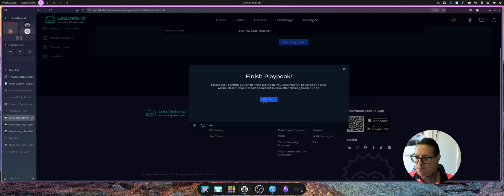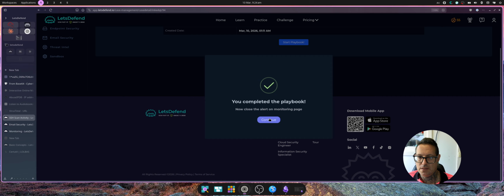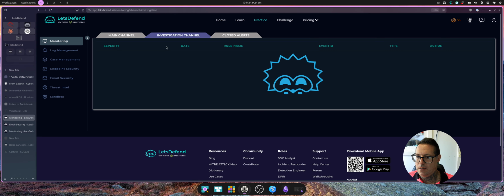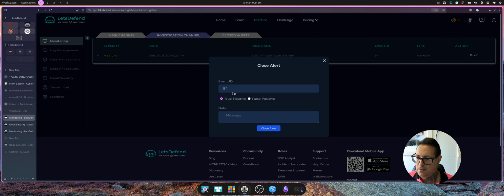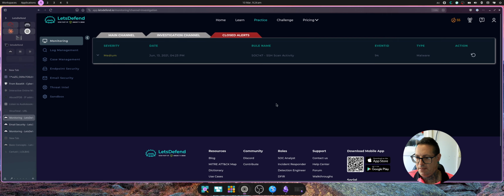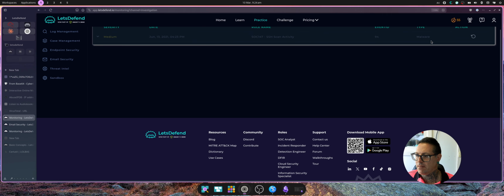and finish the playbook. And close our alert. So I'm going to select false positive for this. I know it's true positive in the sense that it did detect SSH scanning, but because it's a planned scan, that's my logic. So let's see if I'm right.